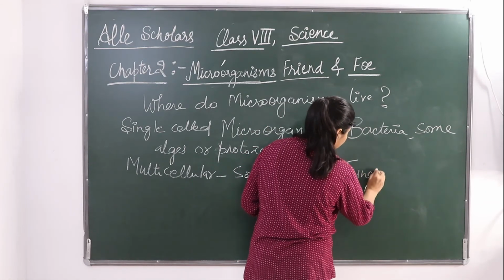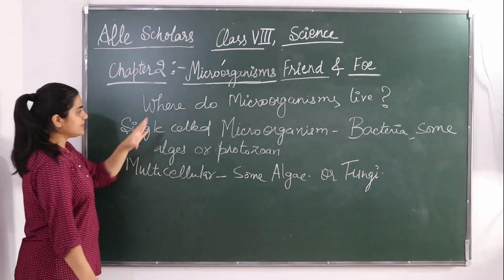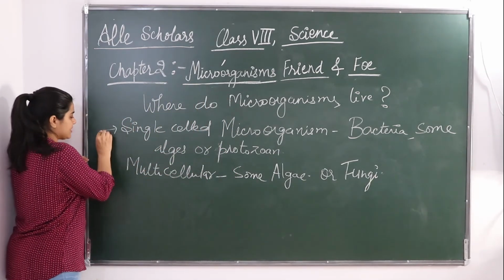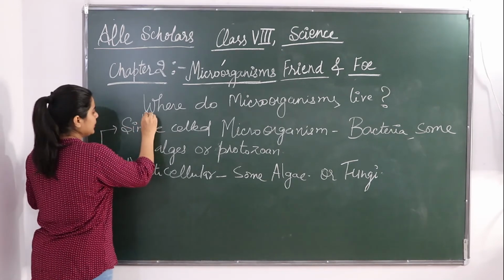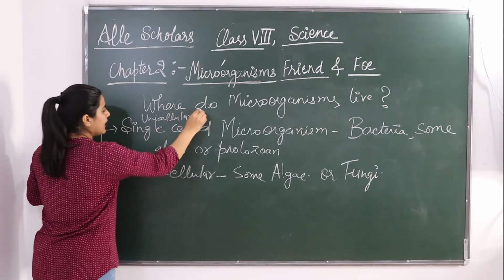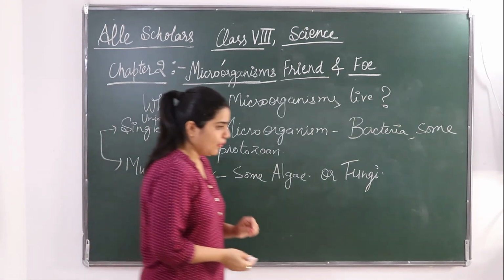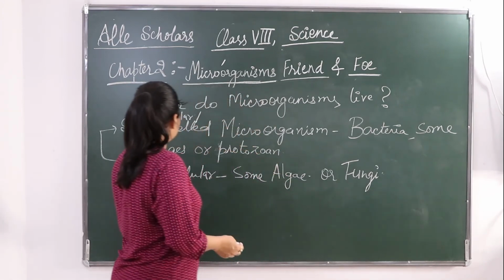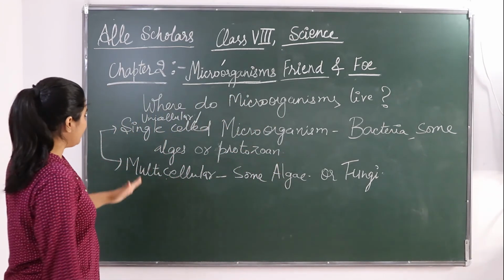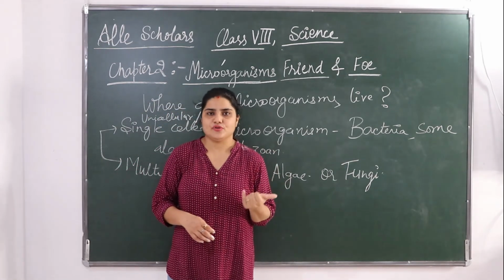They are multicellular. So we have divided these microorganisms in two categories. One is unicellular, or single cell, and the other is multicellular, means many cells are involved.